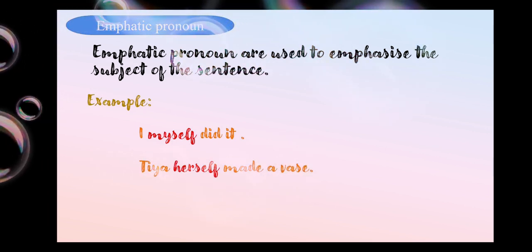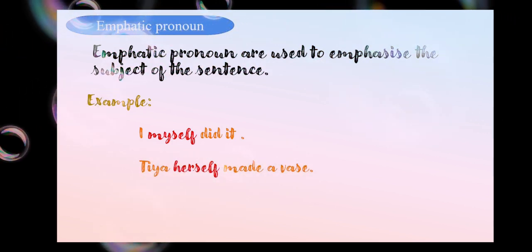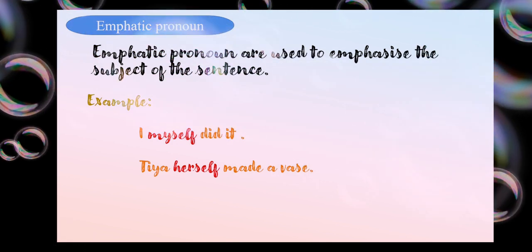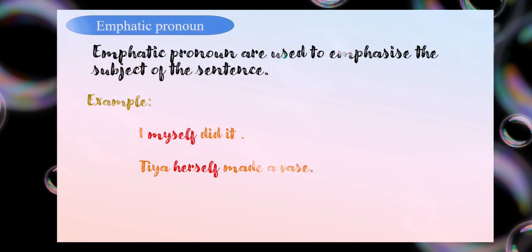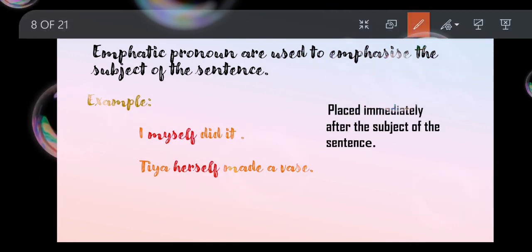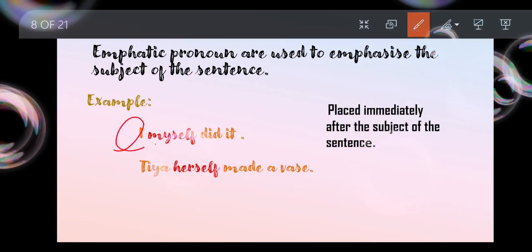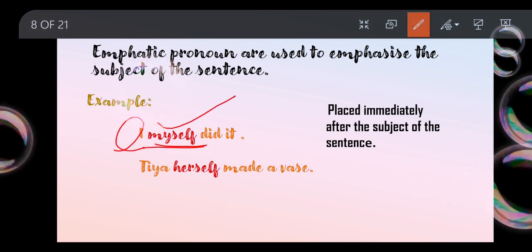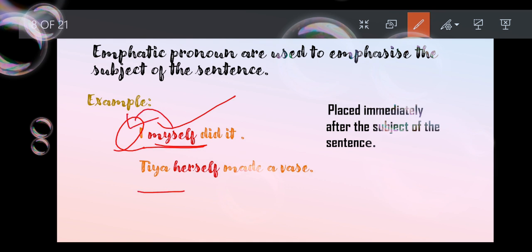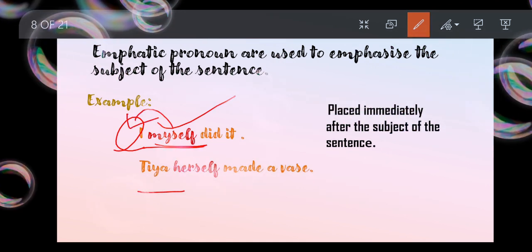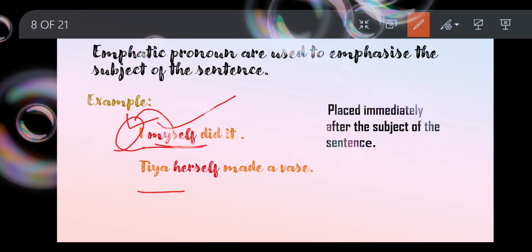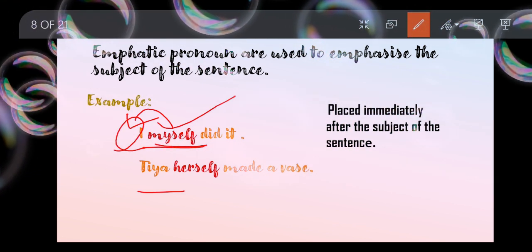Here can you see the example: I myself did it, Tia herself made it. It is used immediately after the subject. An emphatic pronoun is used immediately after the subject, as you can see in the sentences as well. This is my subject, and after that I find the emphatic pronoun. Yes, and it is giving importance to the subject, isn't it? I myself, so I'm giving more and more importance to me. So there we use the emphatic pronoun.